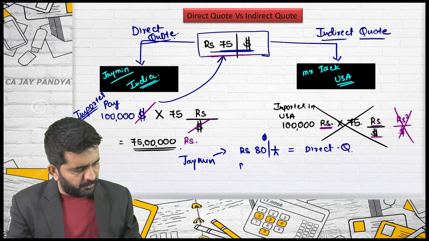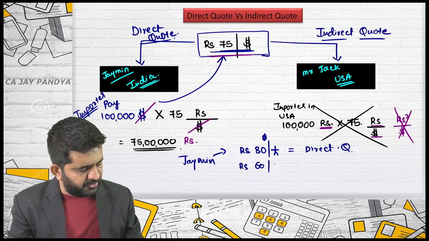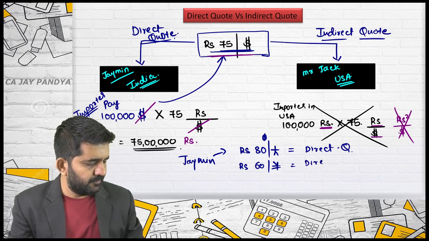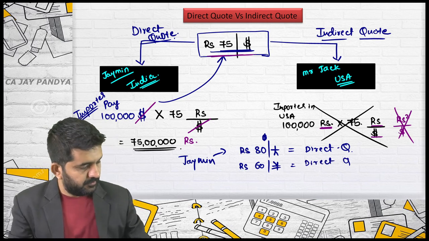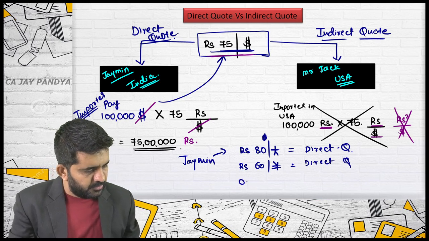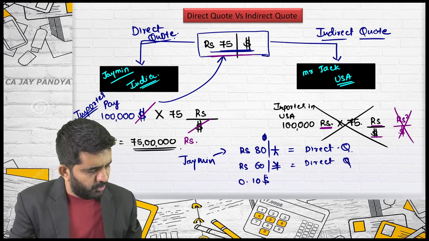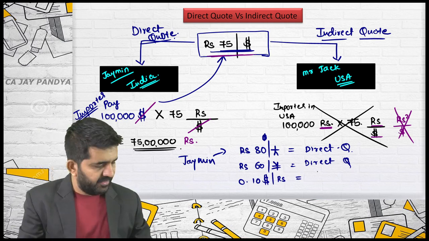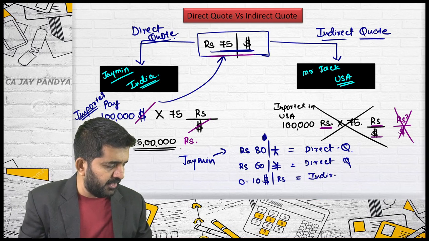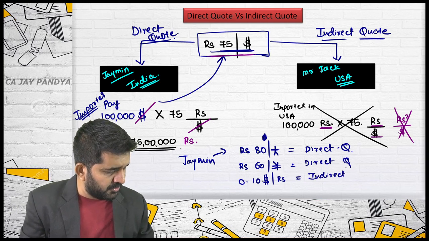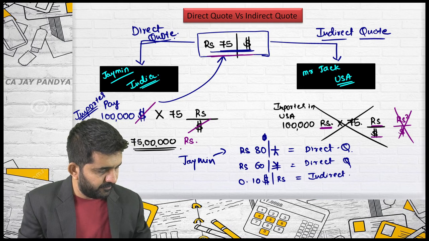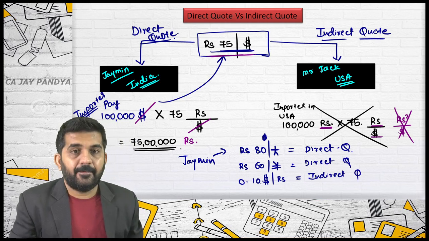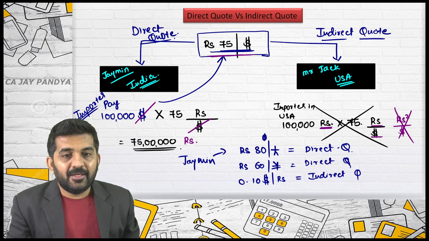Jaimin, you should keep your mic on. Rupees 60 per Japanese yen. Direct quote. 0.10 dollar per rupees. Indirect quote. For Jaimin, it is indirect too? Yeah, for me, that will be indirect. The value is for rupees in terms of dollar.